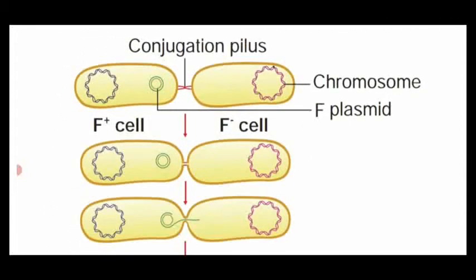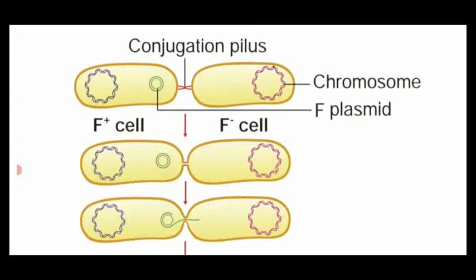Dear students, see the diagram. First one is the bacterium which acts as a donor. Another one is the recipient bacterium. The donor bacterium has two types of chromosome. One is the bacterial chromosome, which is circular in structure. Another one, the green colored small circular double-stranded, see, it is round and double-stranded, extra chromosome is called a plasmid. This plasmid contains the fertility factor named F plus.